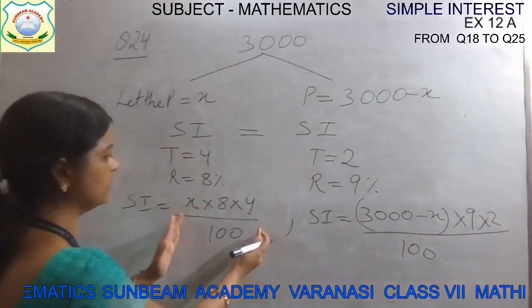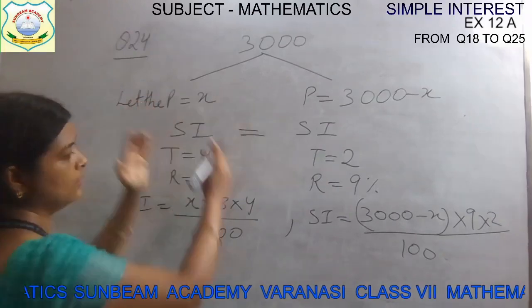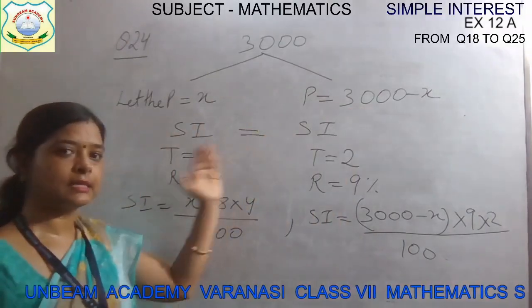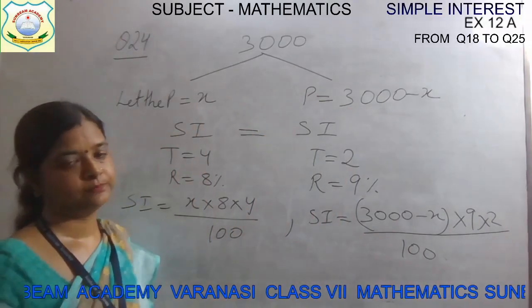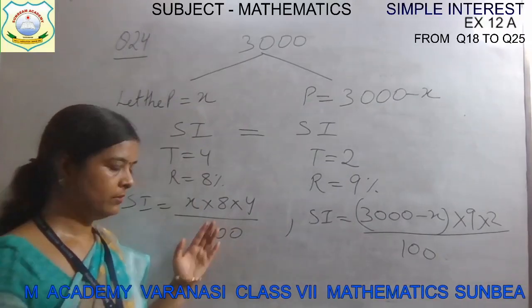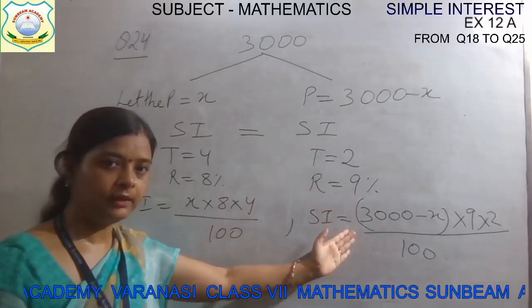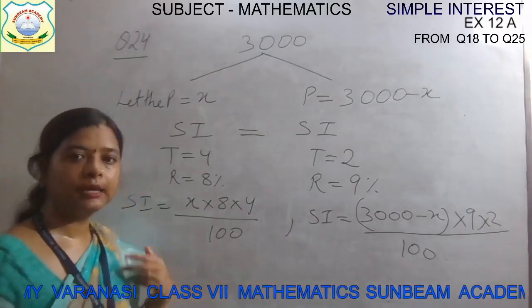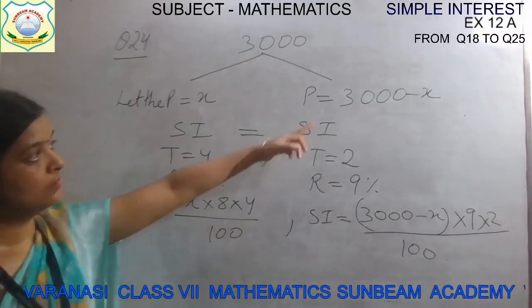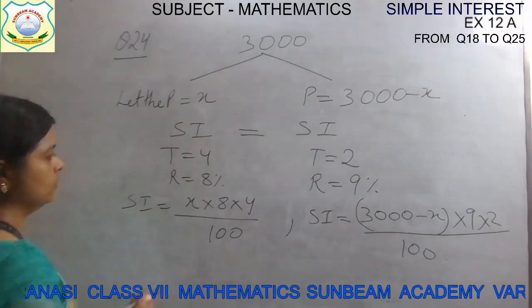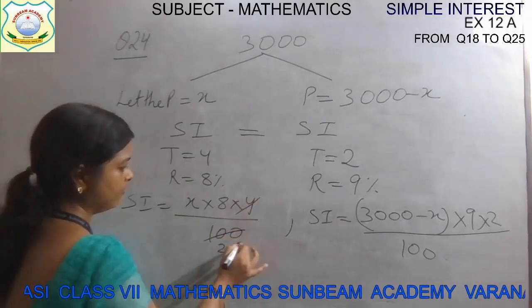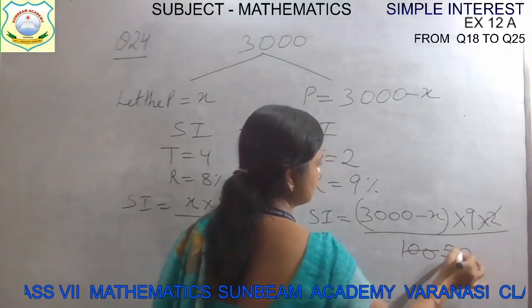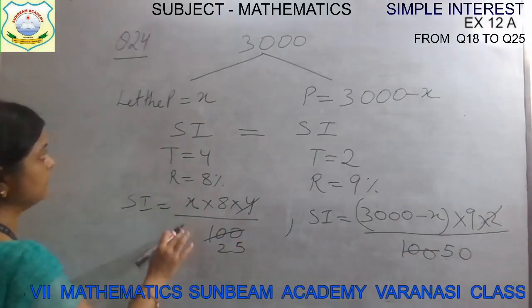Okay. On the basis of this, we can find the simple interest of first part. On the basis of this, we can find the simple interest of the second part, and both the simple interest are equal. This is given in the question. Now what we will do? We will find this, we will find that, simplify, and then we will make them equal. After making them equal, we can find the value of X and then 3000 minus X. So just do it. 4 25 times is 100, and here 250 times is 100. Okay, so the simple interest for first part.